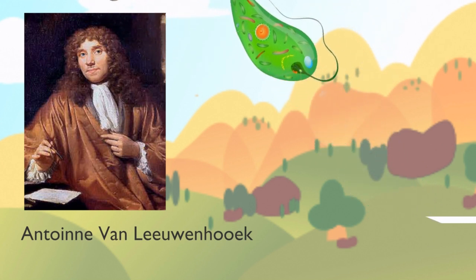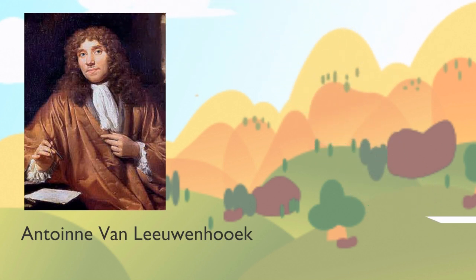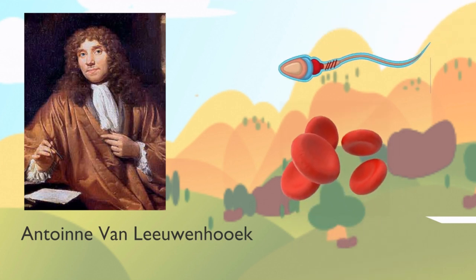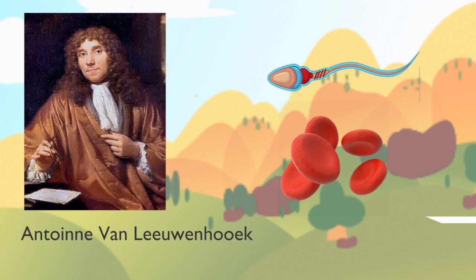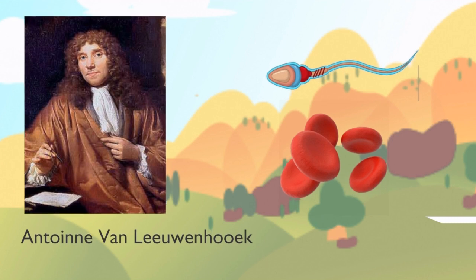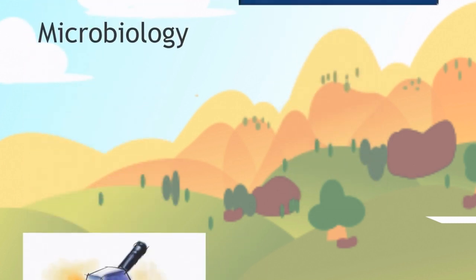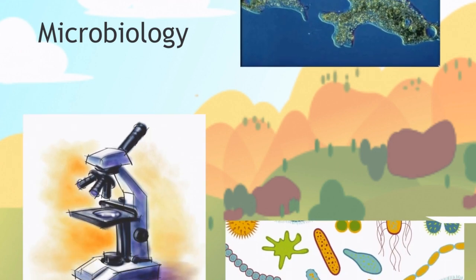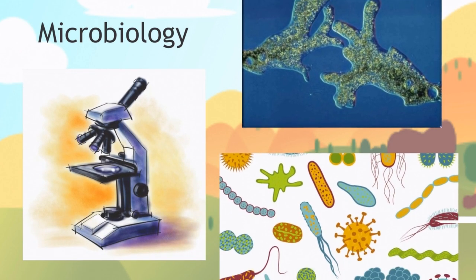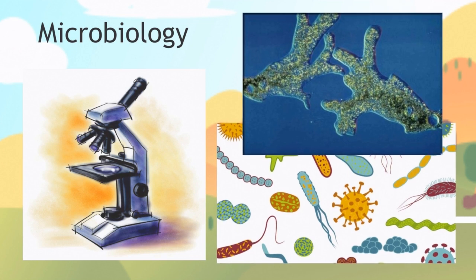He is also the first person to observe that human blood is composed of cells. He is the first person to describe a blood cell and a sperm cell. He is one of the first to show that human beings and animals are composed of cells. Because of these discoveries, Antoine van Leeuwenhoek is also known as the father of microbiology. Microbiology is the scientific study of microscopic living things, or the study of living organisms so small that you need a microscope in order to see them.